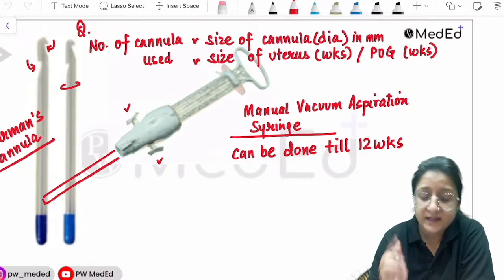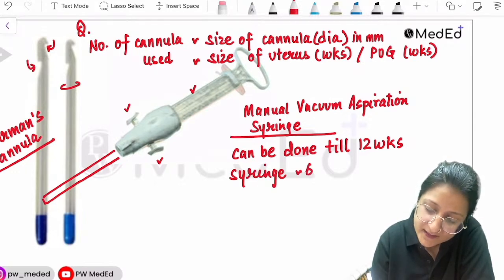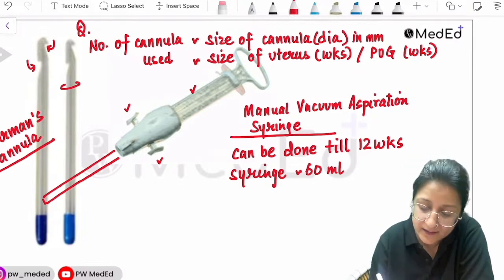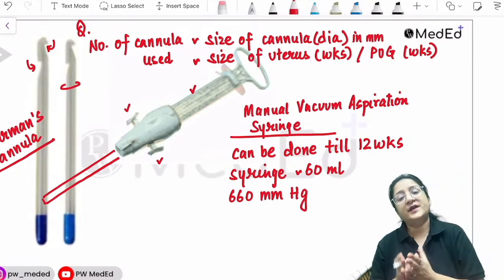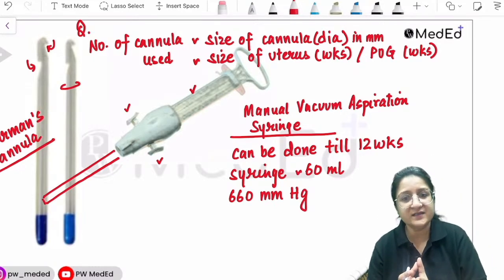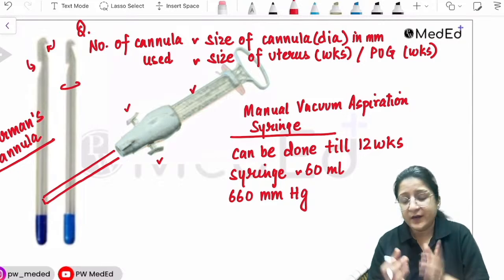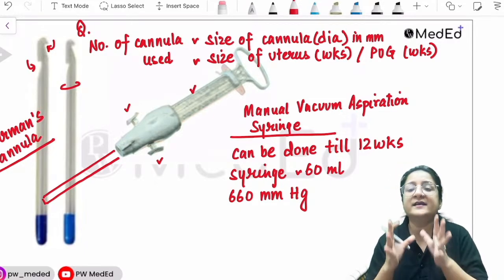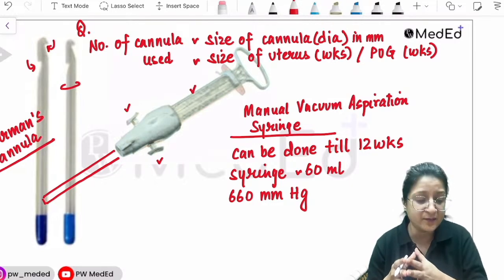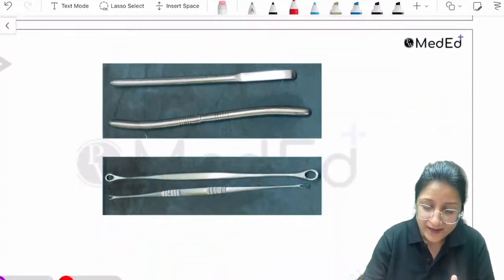Secondly, they ask you what is the capacity of this syringe. This syringe has a capacity of 60 ml, and it can create a suction pressure of about 600 millimeters of Hg. This much suction pressure is enough to evacuate a uterus that is 12 weeks in size. So these are three very important pointers. First, identification of the image, manual vacuum aspiration syringe. It can be done till 12 weeks. The capacity of the syringe is 60 ml, and it creates a suction pressure of about 660 mm of Hg. Keep that in mind.